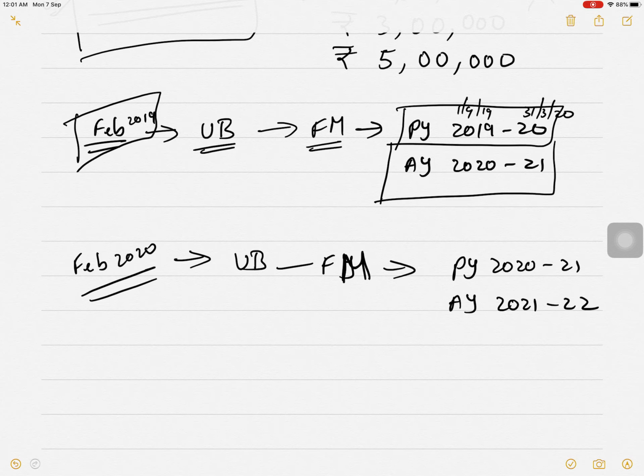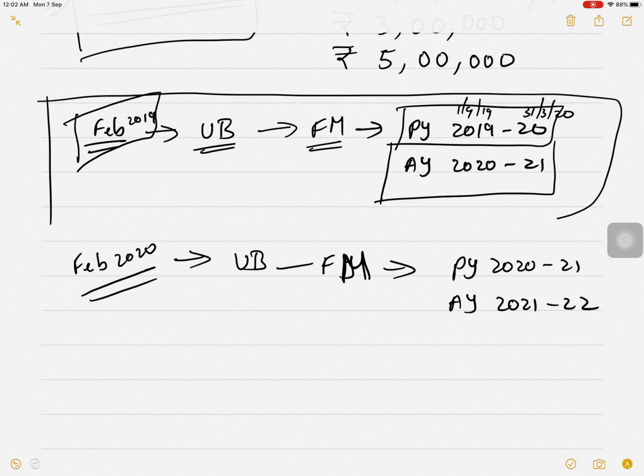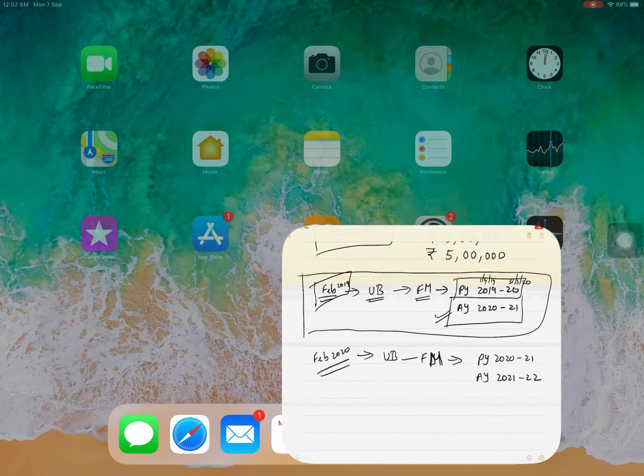Correct? For this year, our portion is assessment year 2021, so I will be saying in this context for assessment year 2021.